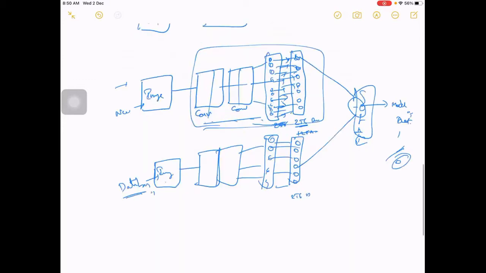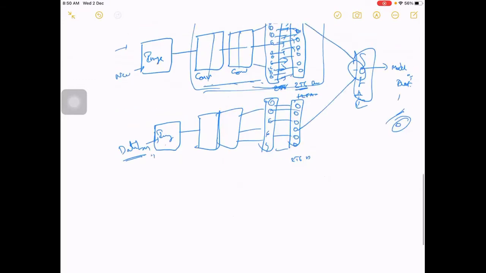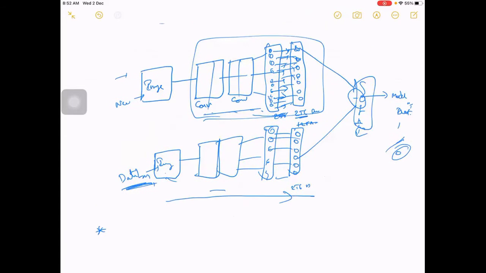Now one more trick here: instead of always going through this entire thing for the database image, because these are fixed inputs which we already know, we avoid running the entire thing. When a person walks in, we have his real face, a new image which we want to compare with the images in our database.